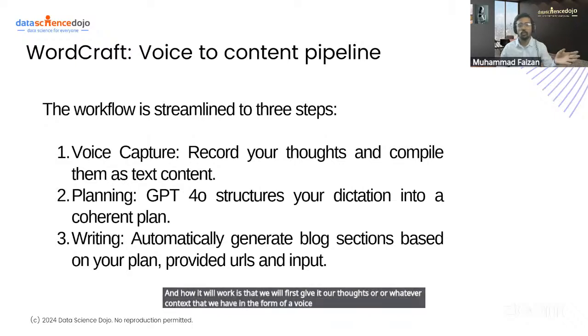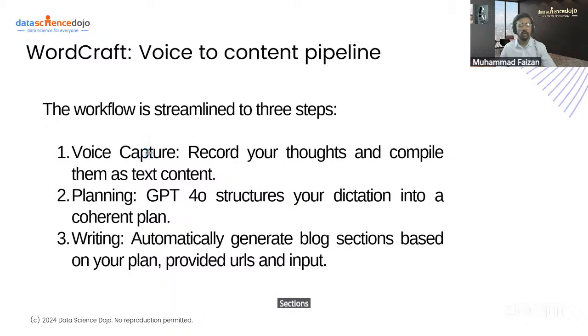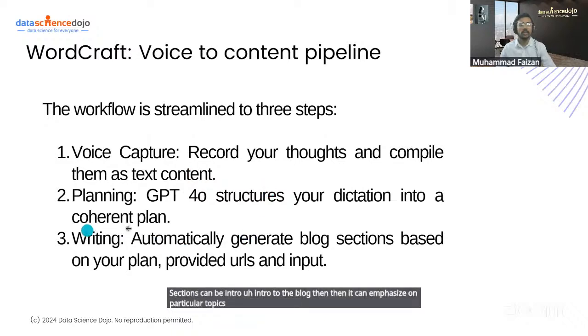Then GPT-4o will decide, okay, so this blog will have these sections, and then it will give a plan, and then it will decide a plan to work on the different sections. Okay, sections can be intro to the blog, then it can emphasize particular topics, then it can write all the blog, and then it will recompile all the blog.